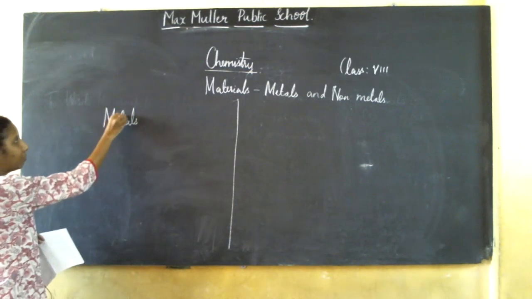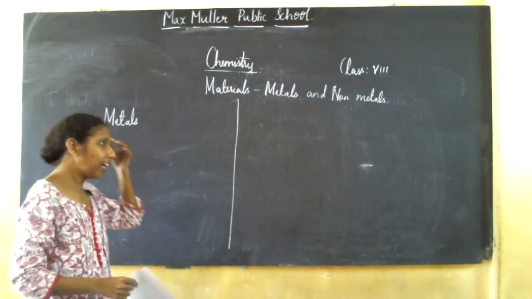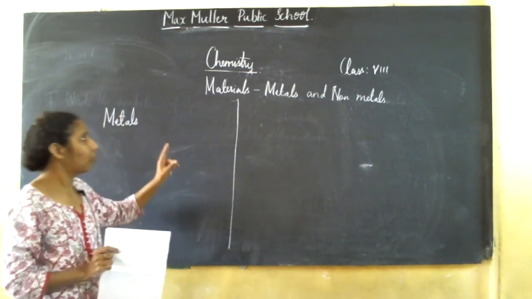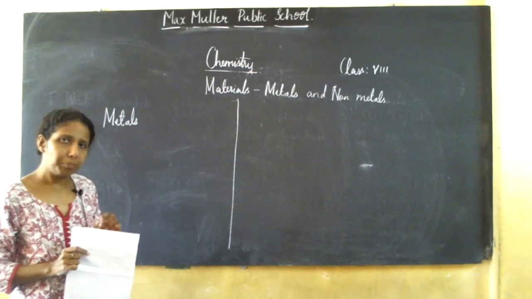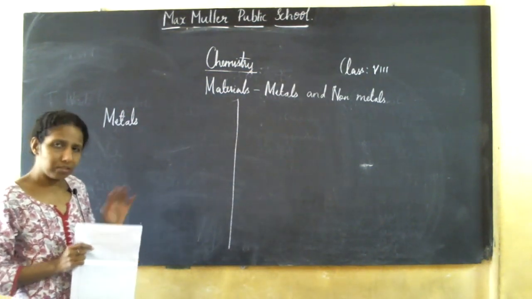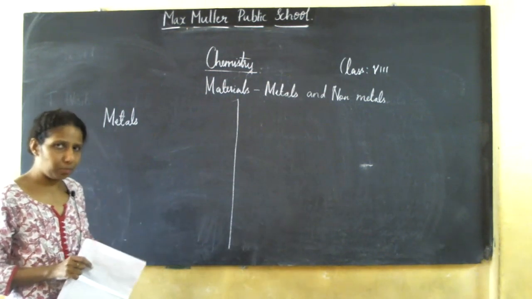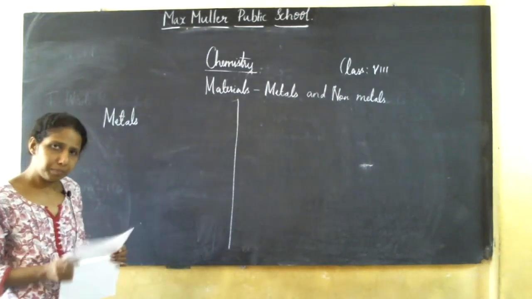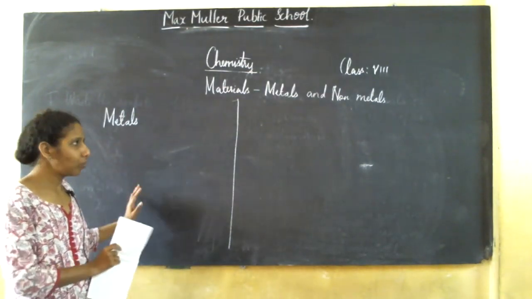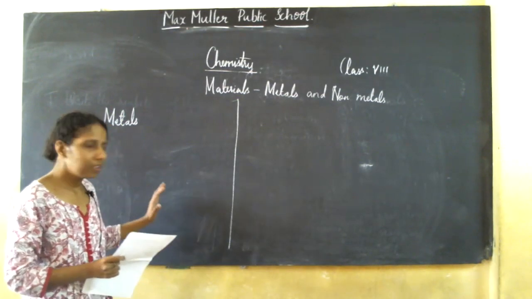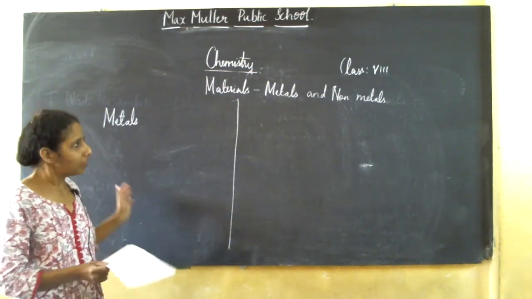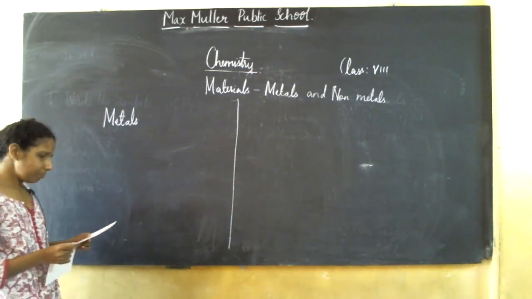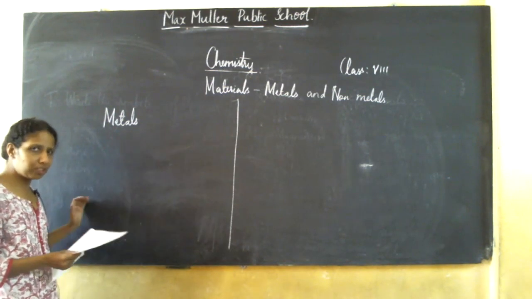Before starting the lesson, whatever I write on the board, you are going to copy. Keep a separate rough note for chemistry and bio. You can write both in the same notebook, but keep a separate rough note for chemistry and bio. Whatever I write on the board, copy it in your rough note. Did you understand? And go through it so that you will understand it easily. I had also told this in my last class.